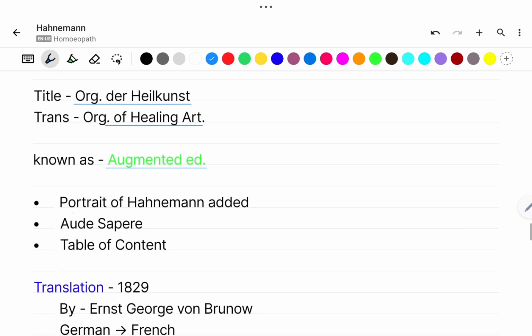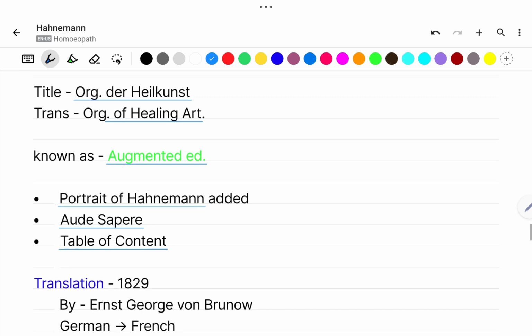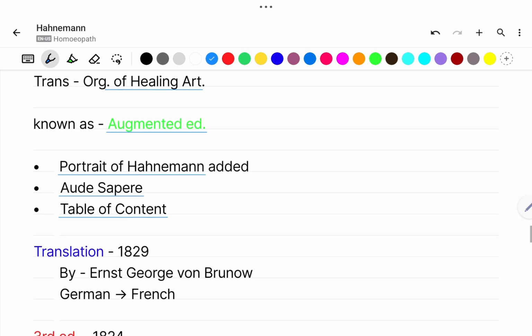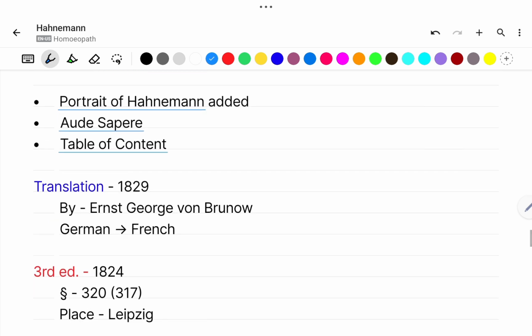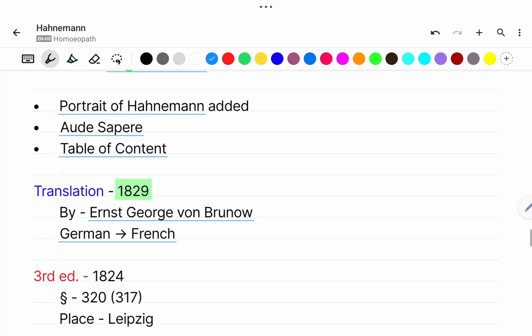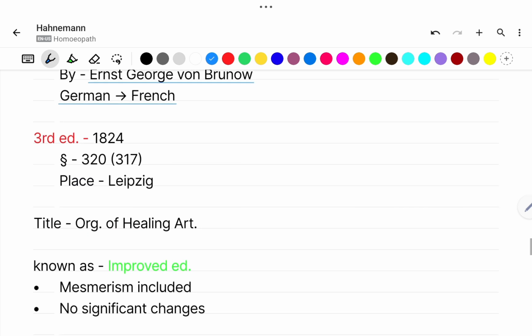The second edition is also known as the augmented edition. The second edition contains the portrait of Hahnemann, with the motto Aude Sapere. In the second edition, Gellert's poem was replaced by Aude Sapere, and the table of contents was added. Now the translation of the second edition. In the year 1829, this book was translated by Dr. Ernest George von Brunnow, and this translation was from German to French language.